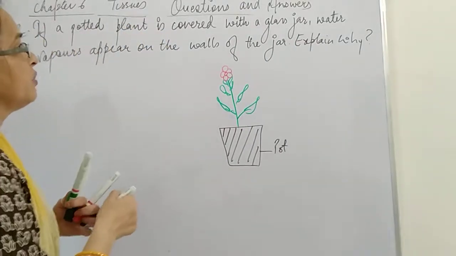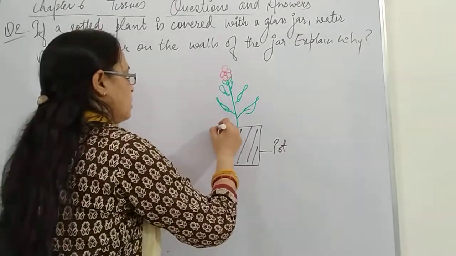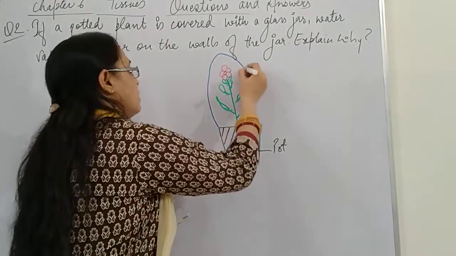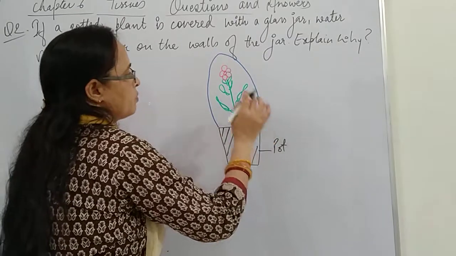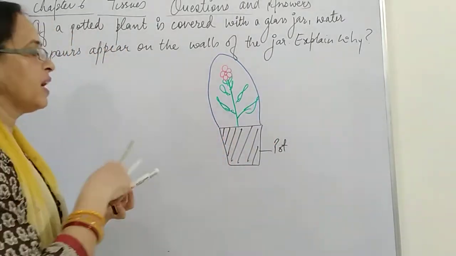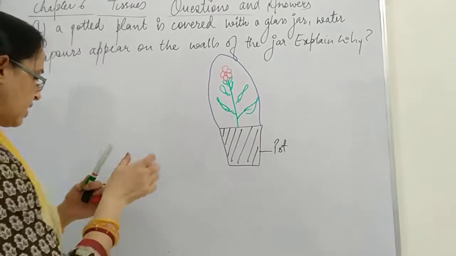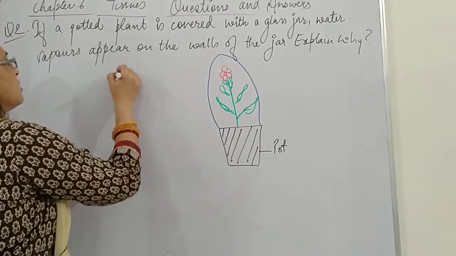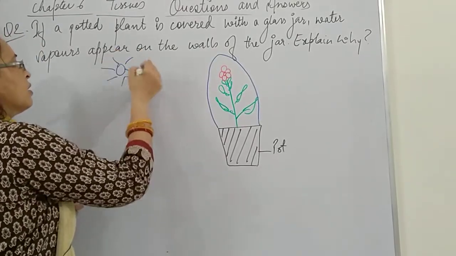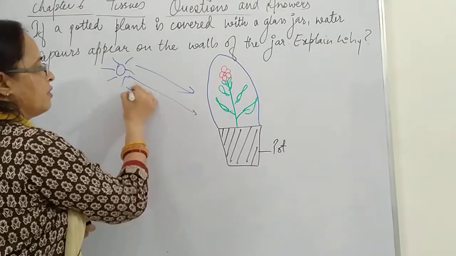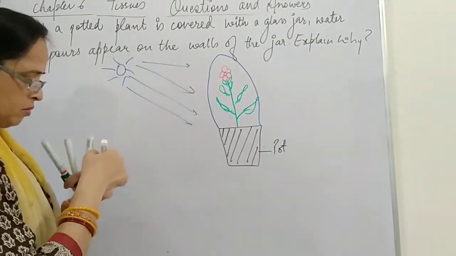Now it is covered with a glass jar. So this is a glass jar, and this plant is kept in sunlight. If I say that this is the sun, now sunlight is there. Now what will happen?